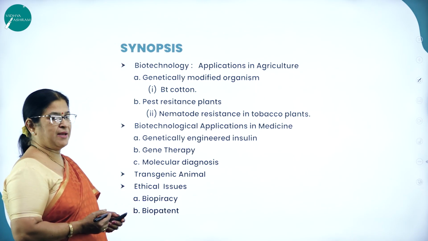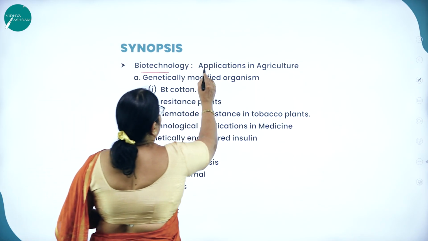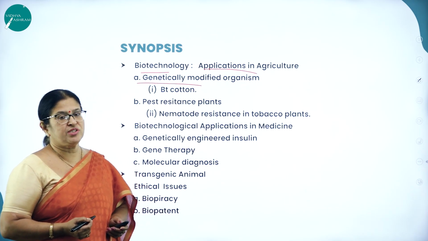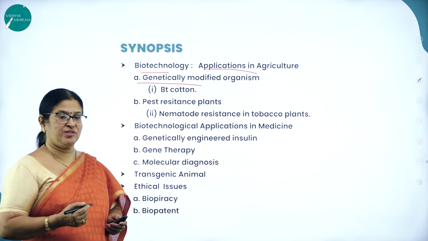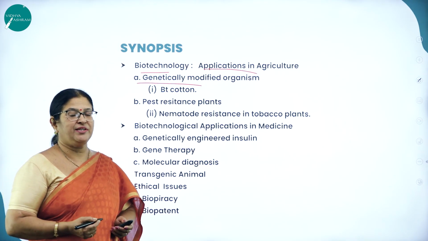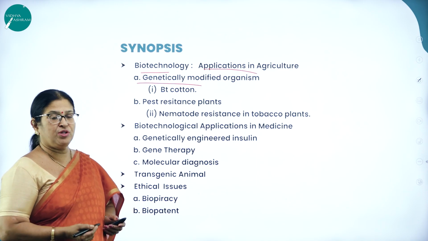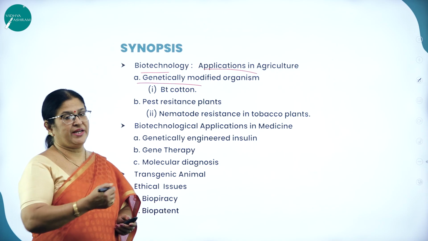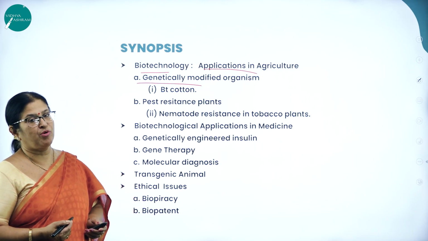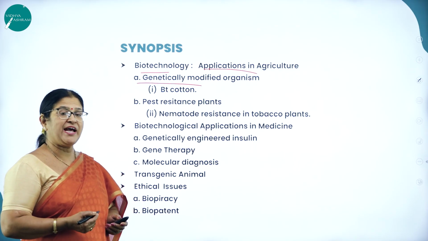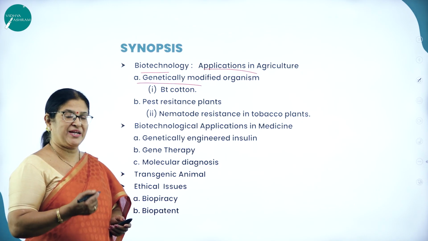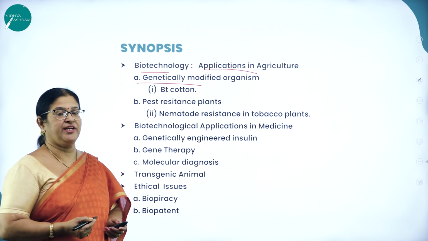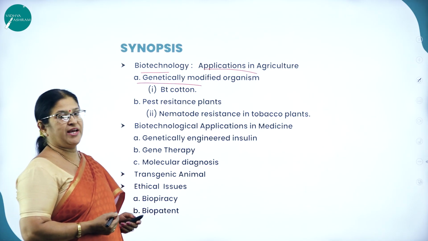Moving on to the synopsis part, biotechnology applications in agriculture. As I already said, though the Green Revolution has tripled the food production, it is not sufficient to meet the present increasing population. As we also know, agrochemicals are quite expensive. In order to meet that expense, we need to go for genetically modified crops. Organisms such as plants, fungi, bacteria, animals, whose genes are altered by genetic engineering, are called genetically modified organisms.